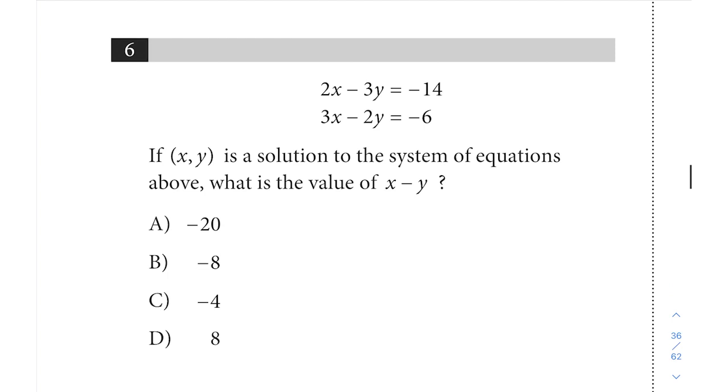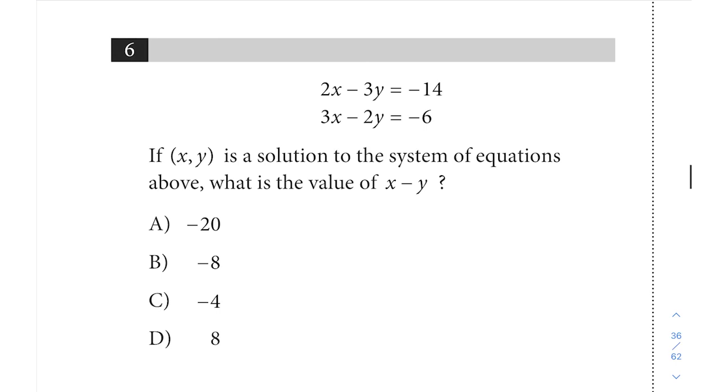Here we see a system of equations, and they want to know the value of x minus y. So in order to figure that out, we have to figure out how we can eliminate one of these variables to try to solve for the value of another variable. And to do that, you can either try to solve by substitution or elimination. And I am a huge advocate for being really comfortable with elimination, because this is a classic example of a situation where substitution can get really messy.